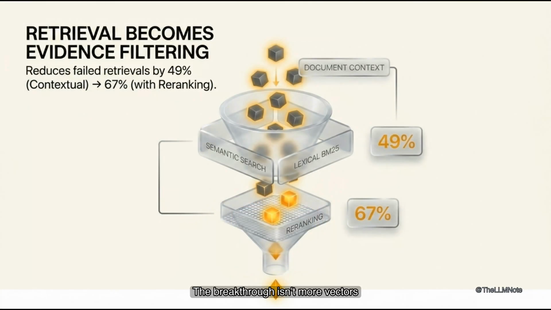The breakthrough isn't more vectors, it's context-aware retrieval. Anthropic's contextual retrieval adds document-specific context to chunks. This happens before indexing. Semantic search combines with lexical BM25. Results are then re-ranked for better accuracy. This reduces failed retrievals by 49%. With re-ranking, the reduction reaches 67%. The retrieval layer becomes an evidence filter. It no longer guesses blindly.